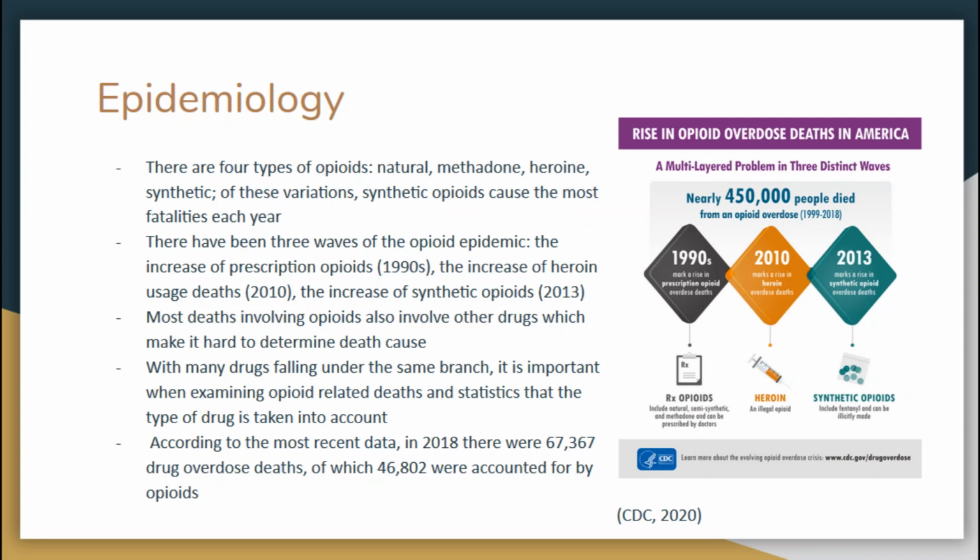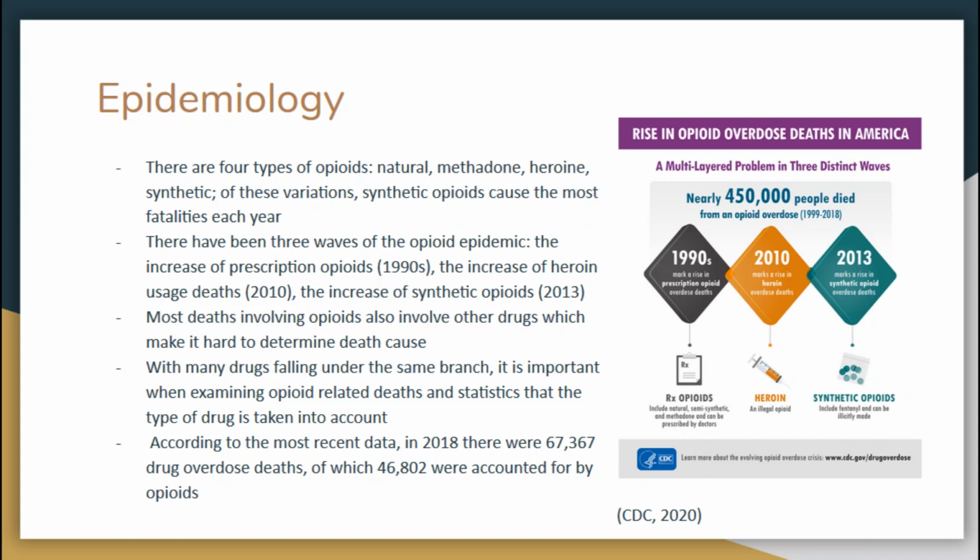Epidemiology of the opioid epidemic. There are 4 types of opioids: natural, methadone, heroin, and synthetic origin. Of those variations, synthetic opioids cause the most fatalities each year. There have been 3 waves of the opioid epidemic. The increase of prescription opioids, which occurred in the 1990s, the increase of heroin usage deaths, occurring in 2010, and the increase of synthetic opioids starting in 2013.